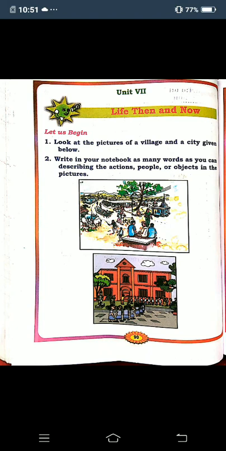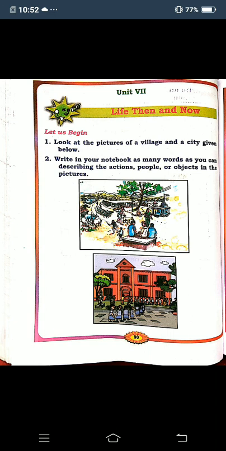In the village, there is one temple, and a woman is carrying something in her hand and walking, and one dog is moving there, and three bullocks are there and a sheep is there, and one boy is plowing the field. Okay, children. There are houses, mountains, and some men are sitting on a bench and talking there.